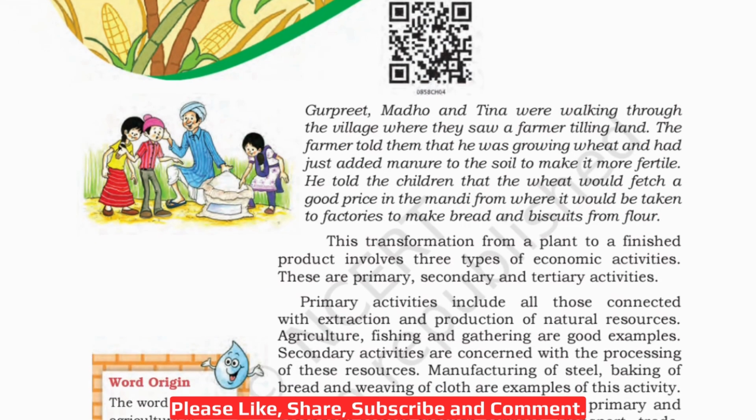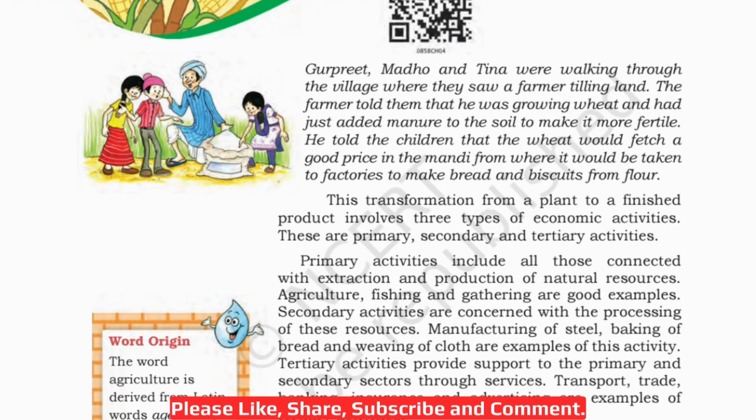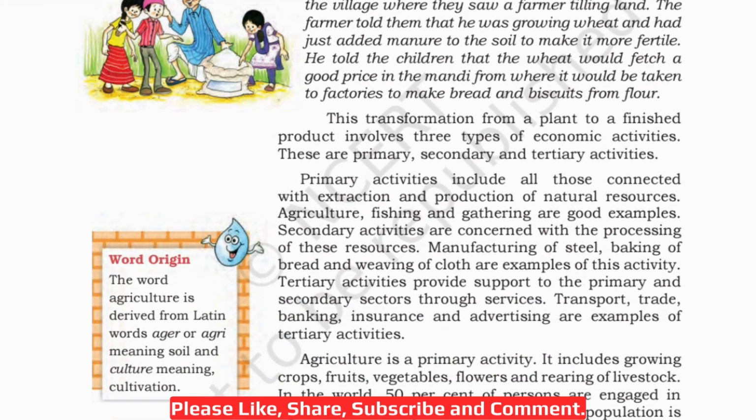This transformation from a plant to a finished product involves three types of economic activities. These are primary, secondary, and tertiary activities. Now, what are primary activities? Let's see. Primary activities include all those connected with extraction and production of natural resources. Agriculture, fishing, and gathering are good examples. So, here we end with the primary activities definition.